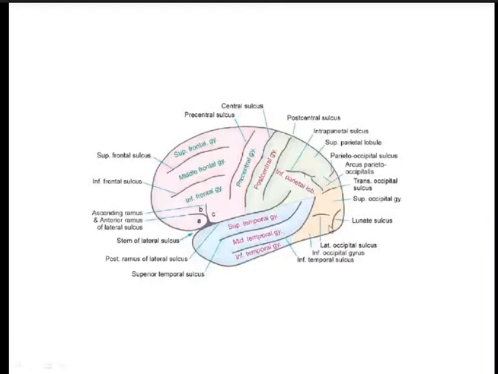Its convexity usually faces towards the lateral side. So this is the lunate sulcus, and this is the lateral occipital sulcus, which divides the occipital lobe into superior and the inferior occipital gyrus.